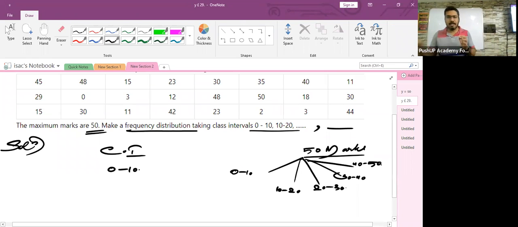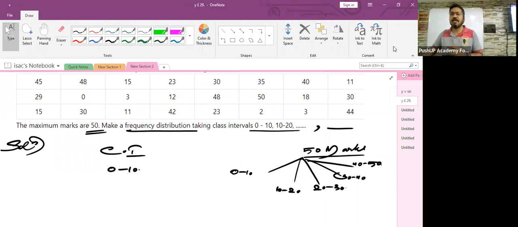Now, children, I'll give you a very simple real life example. How do we teachers divide these marks into class intervals? Once your midterm paper is over, your teacher will come to distribute the papers, isn't it? After the paper distribution is done, the first question that usually a maths teacher will ask is, I don't know about the other subject teachers, but the maths teachers will ask this: How many of you got between 0 and 10?